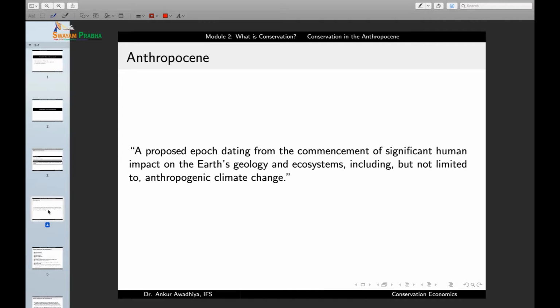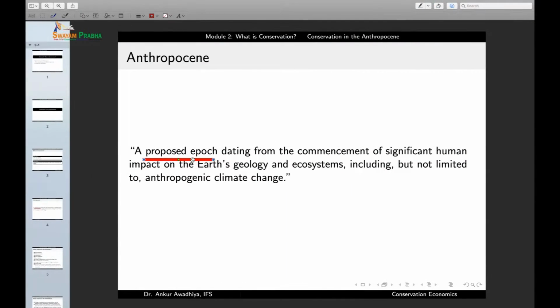Now, when we say conservation in the Anthropocene, what is the Anthropocene? The Anthropocene is a proposed epoch. Now, what is an epoch? An epoch is a time period in the history of Earth. So, the Anthropocene is a proposed epoch which dates from the commencement of significant human impact on Earth's geology and ecosystems, including but not limited to anthropogenic climate change.